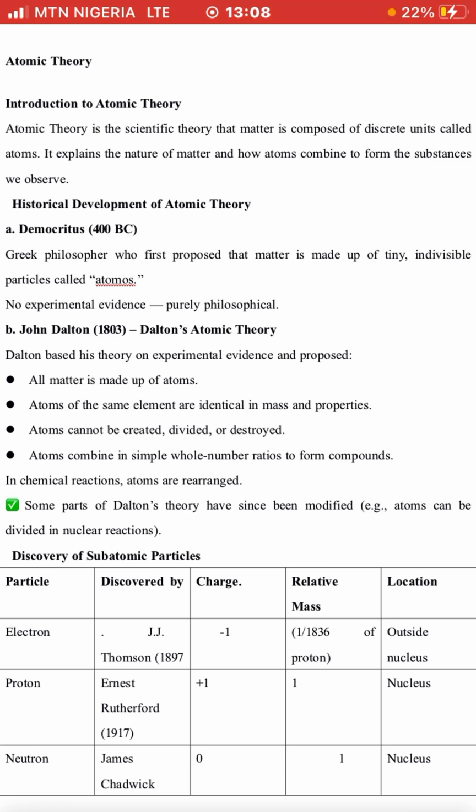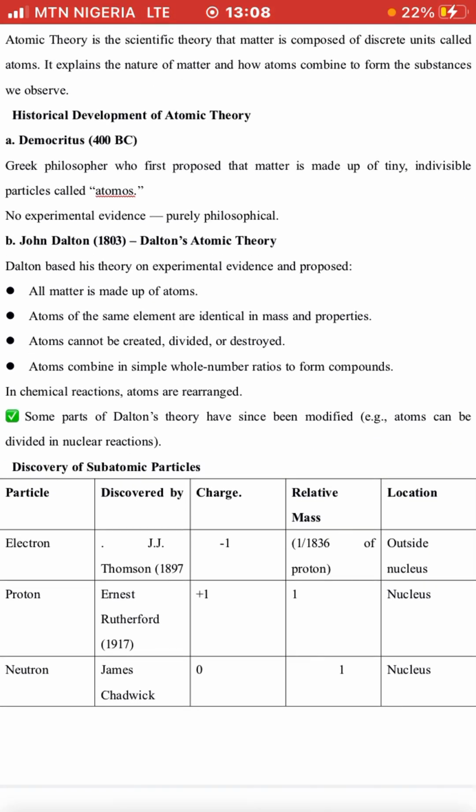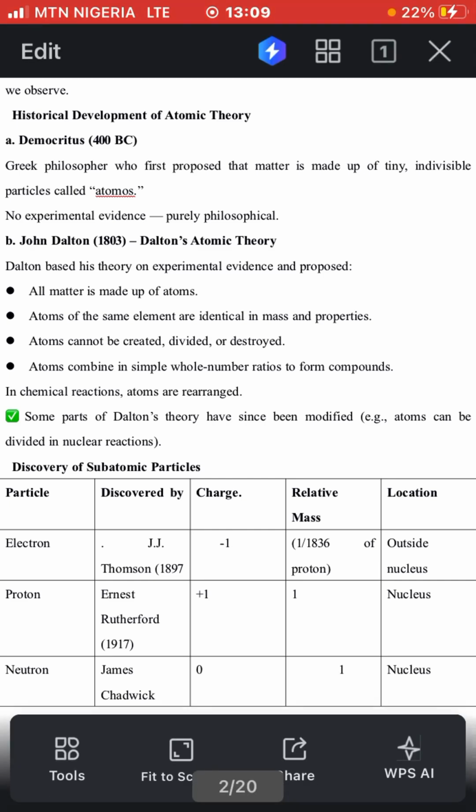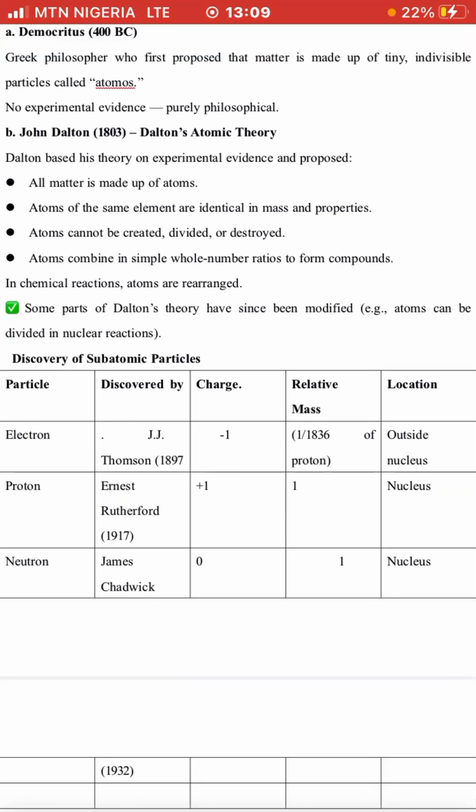And we can see a chart there that talks about the discovery of subatomic particles. And what are the particles that we have here? We have the electron, which was discovered by J.J. Thomson. We have protons, which were discovered by Ernest Rutherford. Neutron, discovered by James Chadwick. And their charges are indicated, as you can see in the table.